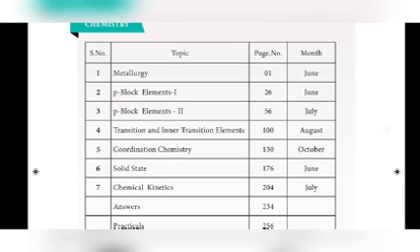Metallurgy, P block 1, P block 2, transition and inner transition elements, coordination chemistry, solid state, chemical kinetics. These are the 7 lessons in your volume 1 chemistry book. In second volume, totally 8 lessons are given: ionic equilibrium, electrochemistry, surface chemistry, hydroxyl compounds and ethers, carbonyl compounds and carboxylic acids, organic nitrogen compounds, biomolecules, chemistry in everyday life. So these are the 15 lessons in your 12th chemistry book.